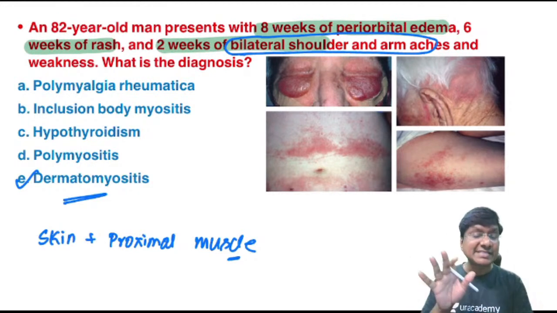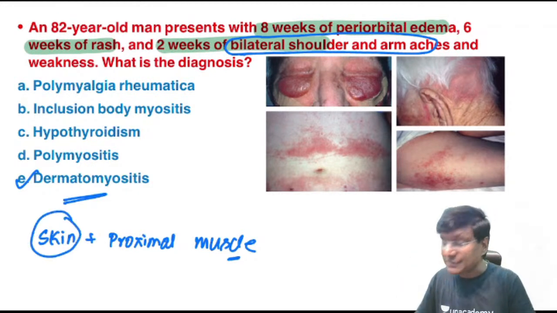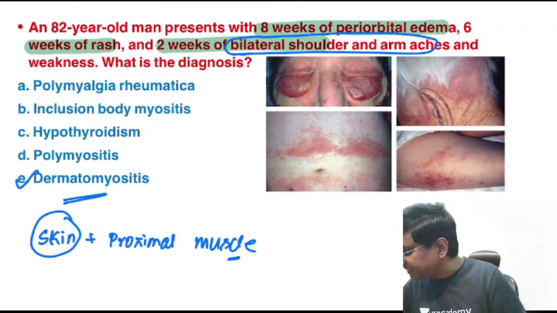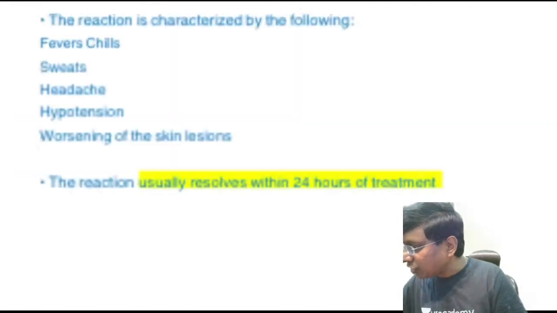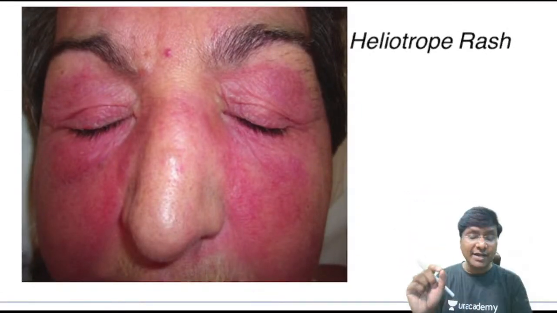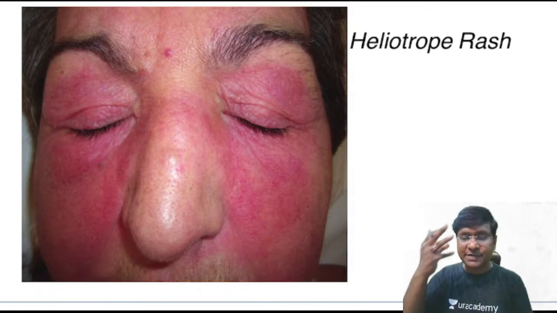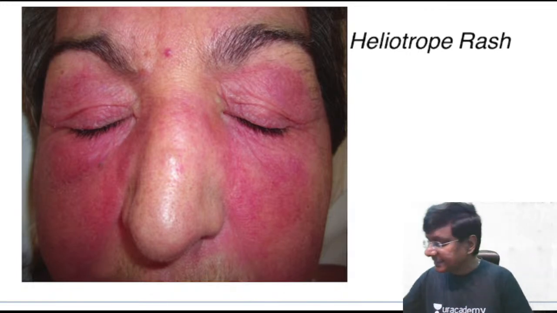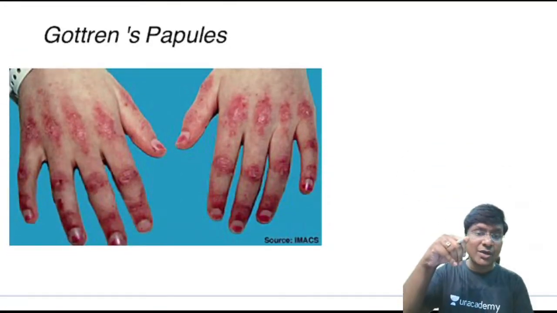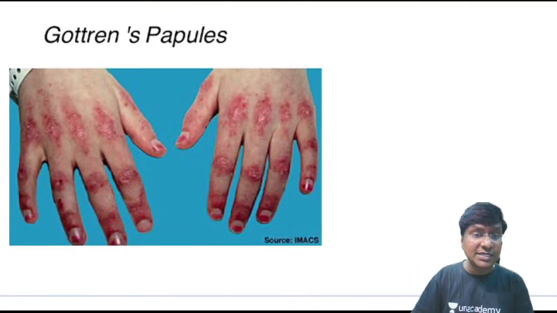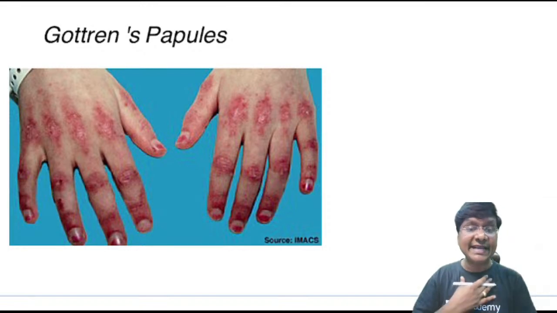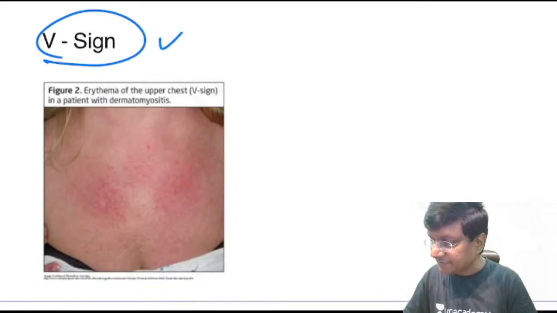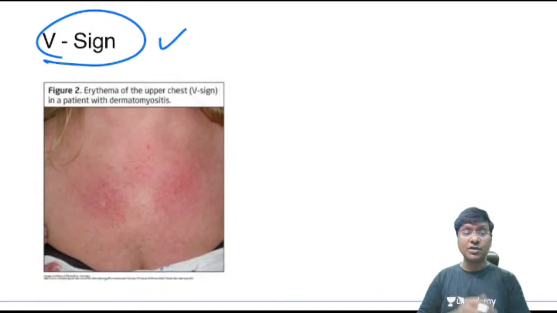Now, what are all the various skin changes that you will see in patients with dermatomyositis? This is a very, very important area for your image-based questions. Let me show you the various skin abnormalities. One is the heliotrope rash, which is present around the eye as well as over the malar areas. Then the Gottron papules that are present over the knuckles. Next is the erythema of the upper chest, which is nothing but the V sign.